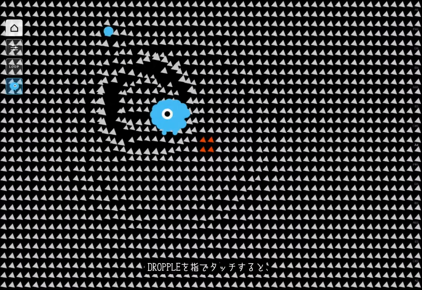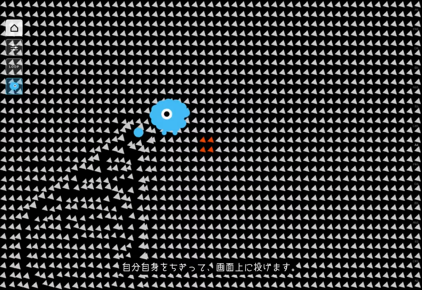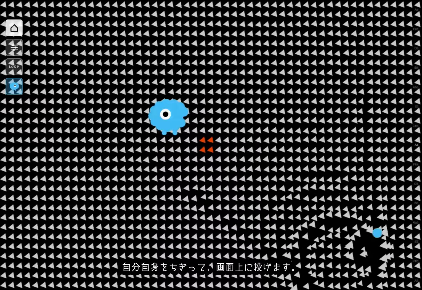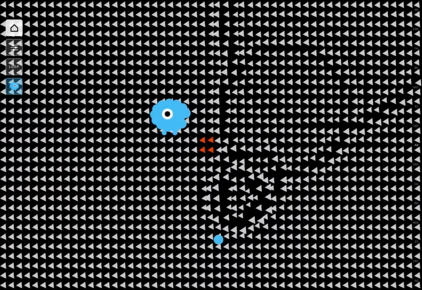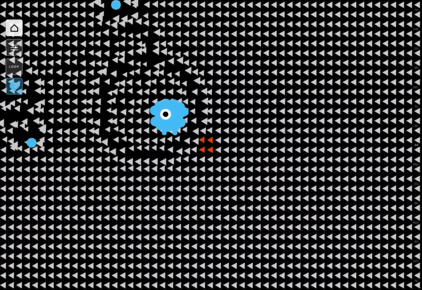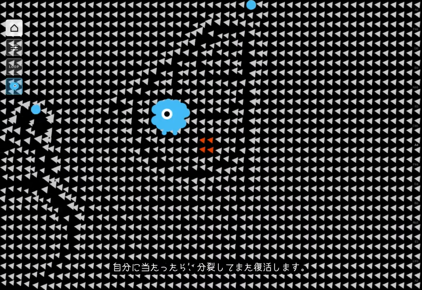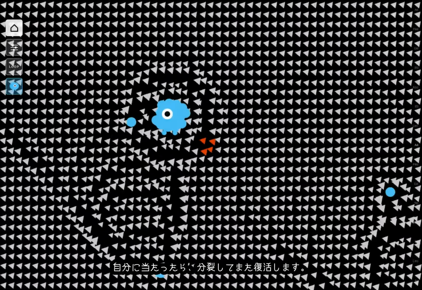If you touch Dropple, it will tear off a piece of itself and toss it across the screen. If that piece hits Dropple again, it will split and regenerate.